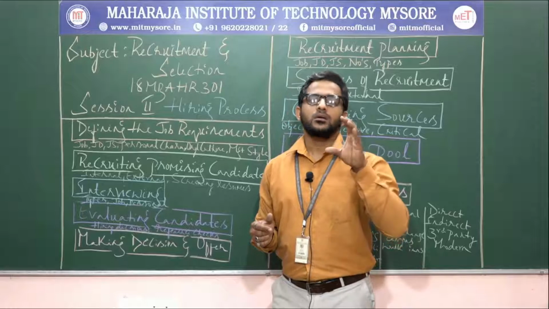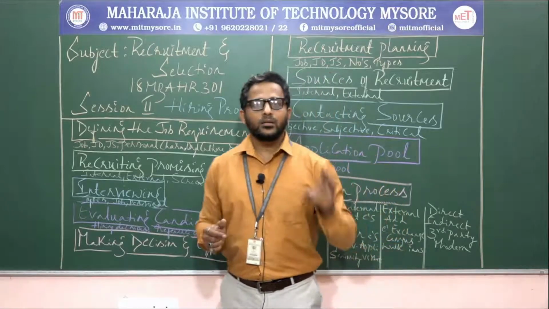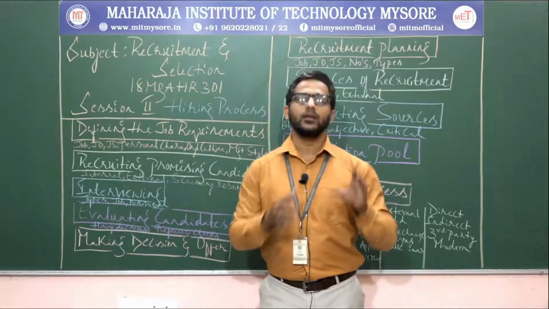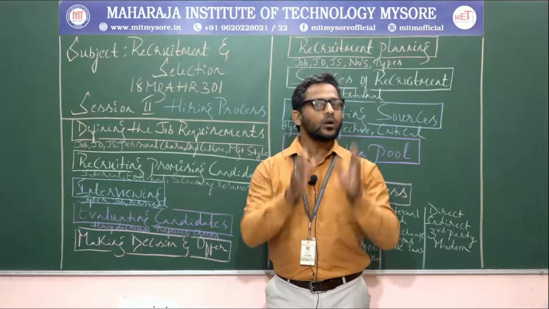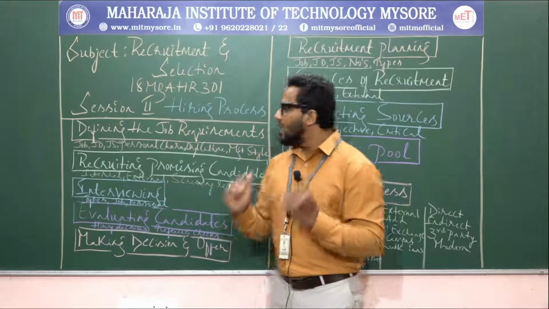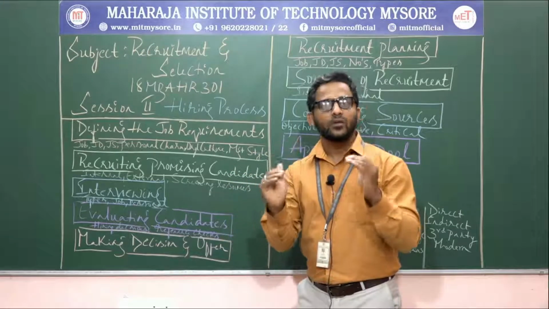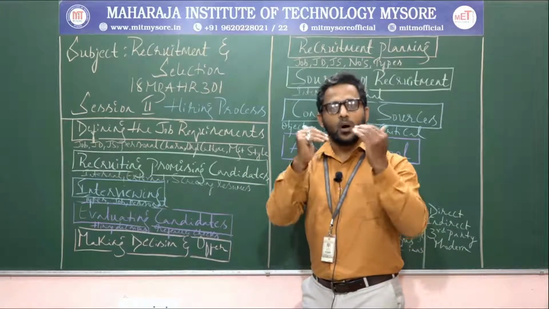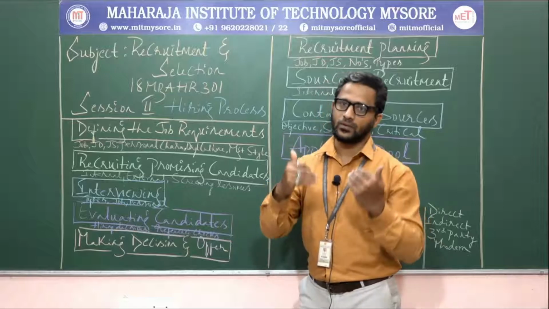We call that job specification. So in the very first step, we have to define the job, then the job description, then the job specification.